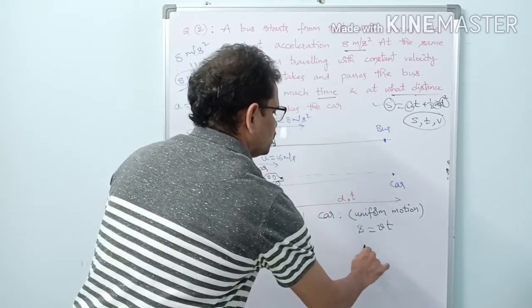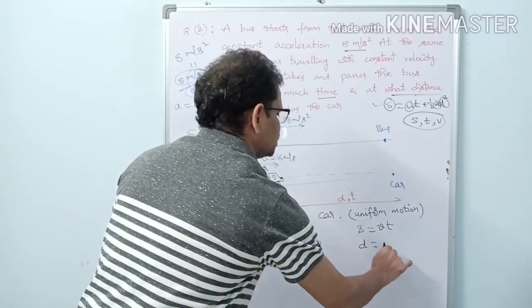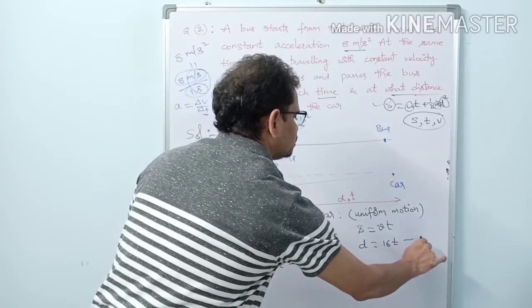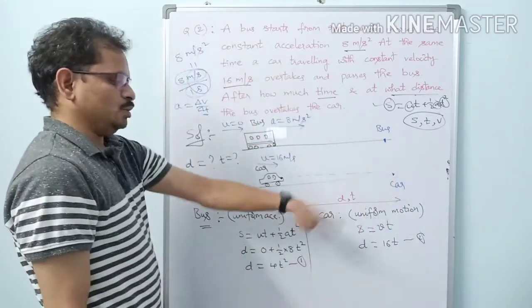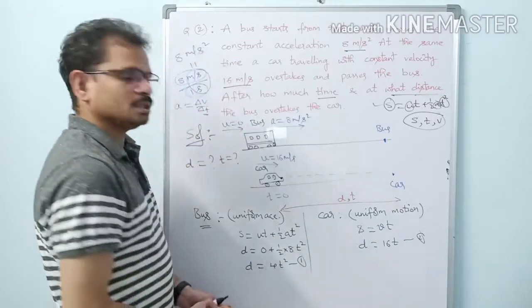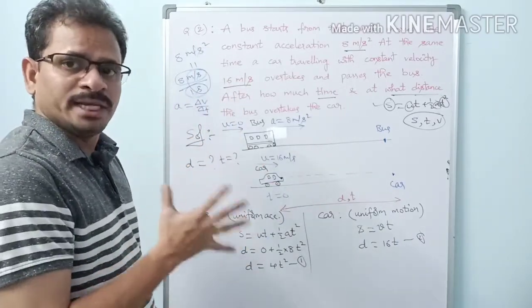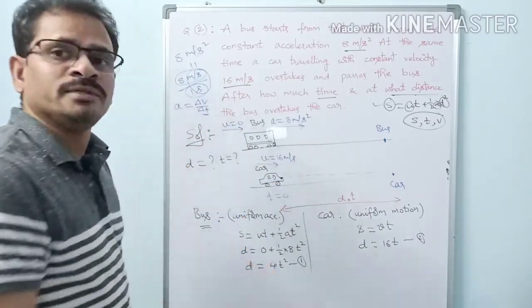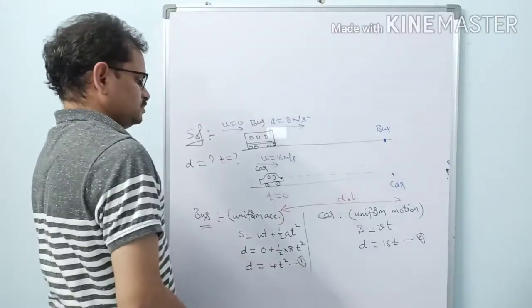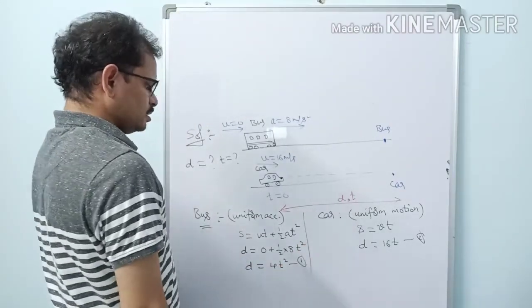So what is S here? D. What is V here? 16. What is T here? T. See, it's very simple. We made two equations. Now the physics part is over. Up to making equations, physics part is over. Now solving the equations involves mathematics. Now let us solve the equations here.